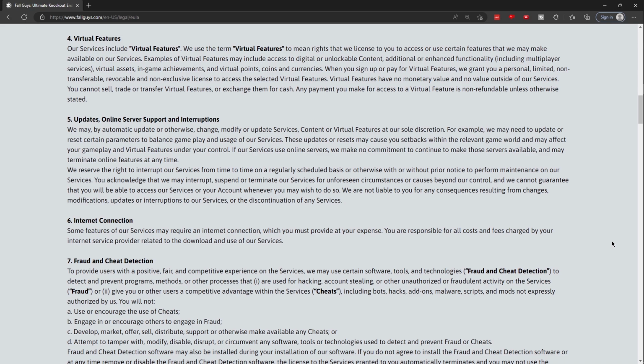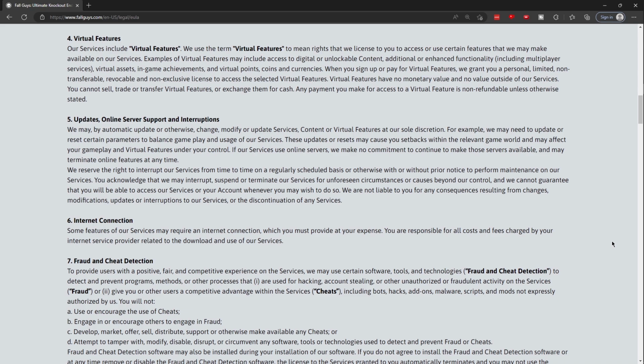4. Virtual features. Our services include virtual features. We use the term virtual features to mean rights that we license to you to access or use certain features that we make available on our services. Examples of virtual features may include access to digital or unlockable content, additional or enhanced functionality, including multiplayer services, virtual assets, in-game achievements, and virtual points, coins, and currencies. When you sign up or pay for virtual features, we grant you a personal, limited, non-transferable, revocable, and non-exclusive license to access the selected virtual features.